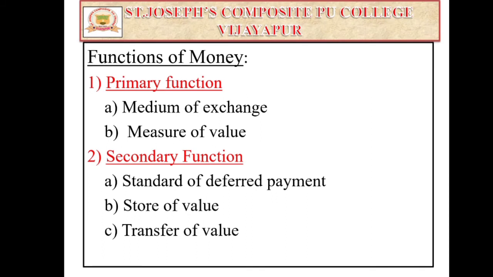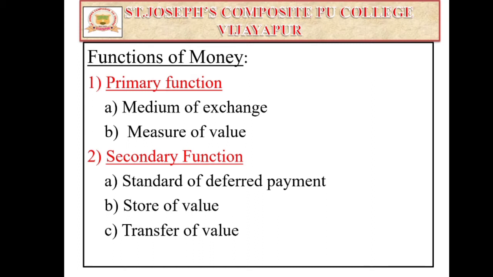As you know, money is anything which is generally accepted and which performs the functions of medium of exchange as well as measure of value. This is what money is, as you already know. Then why do we say that the primary functions are medium of exchange and measure of value? The primary function is nothing but the basic function of money. So one of the major primary functions is medium of exchange. The fundamental function of money is to serve as a medium of exchange.